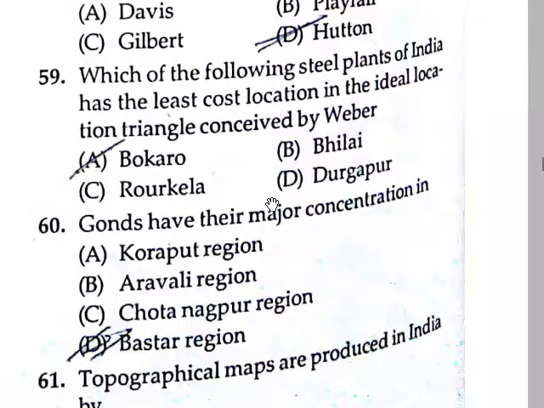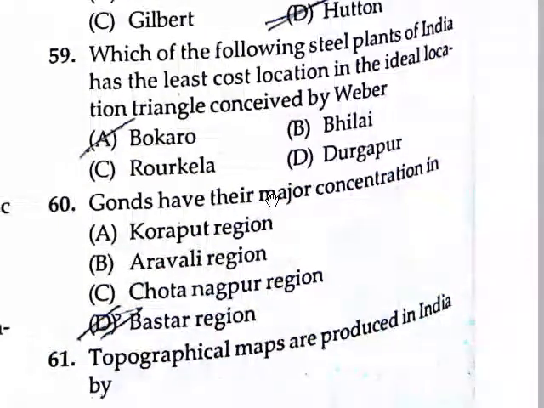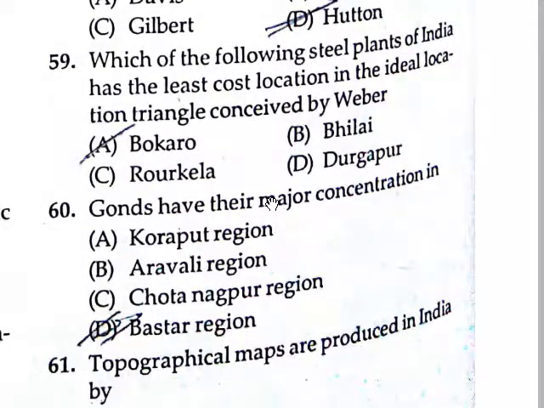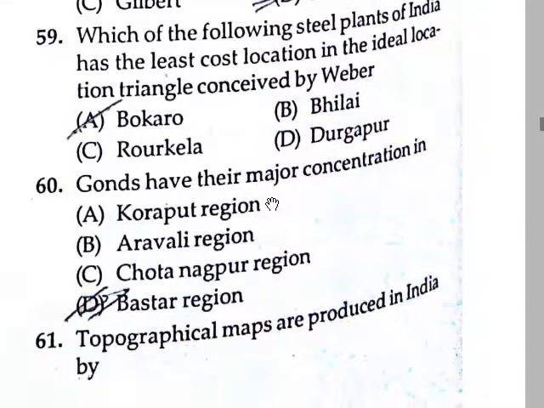Least cost location, not Bhilai, not Durgapur, not Rourkela. So Bokaro is the answer. It is mainly the least cost theory, the ideal location triangle concept by Weber.